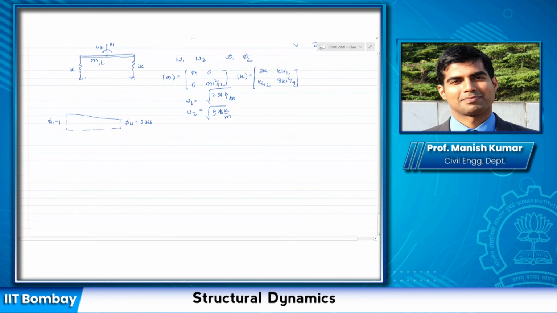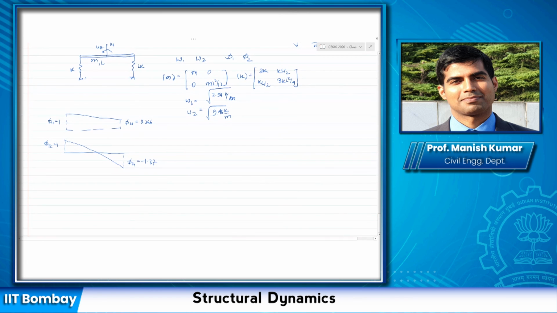Let us say phi 11 is equal to 1, so that your phi 21 becomes equal to 0.366. Similarly, you can find out the second mode shape, and if you normalize with respect to this, you will see that if this is 1, this was on the negative side. So this phi 12 is actually 1, and the phi 22 is minus 1.37. So these are with respect to u1 and u2.